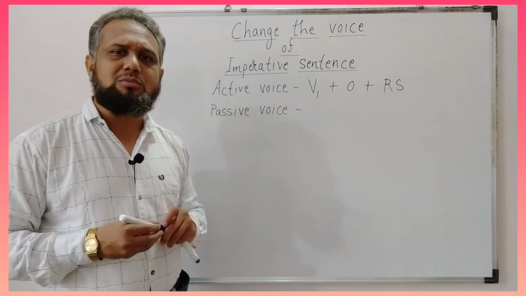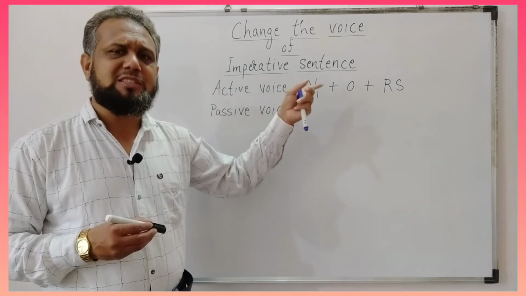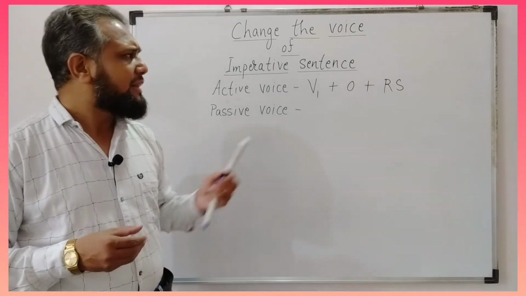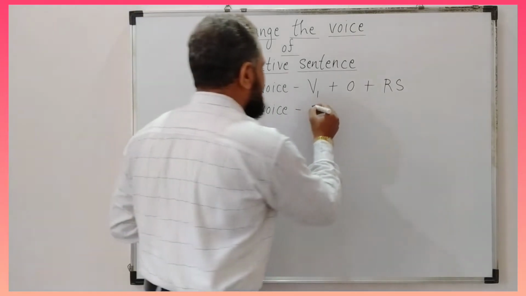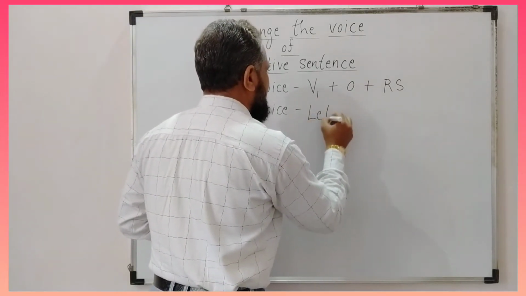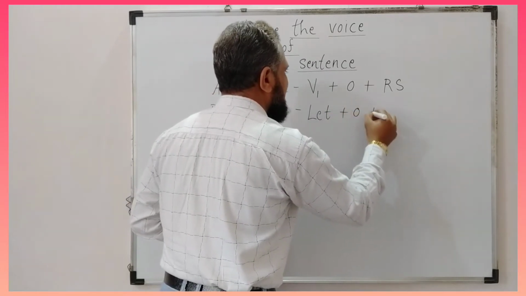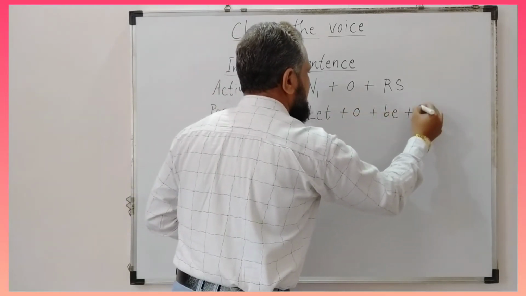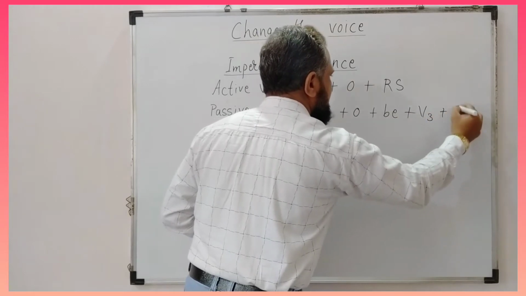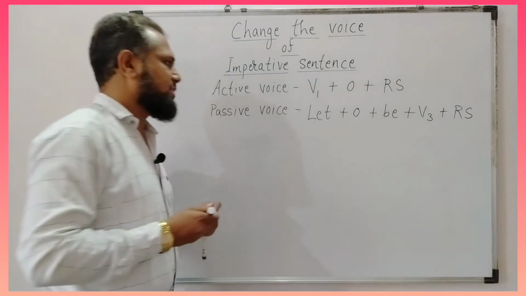Now if you want to transform this sentence from active to passive voice, the formula of passive voice will be: let plus object plus be plus V3 plus remaining sentence.